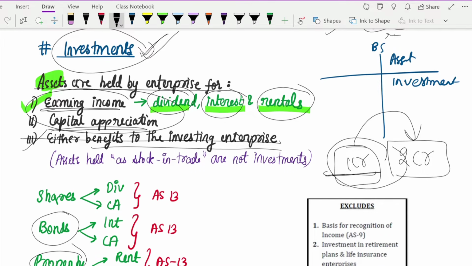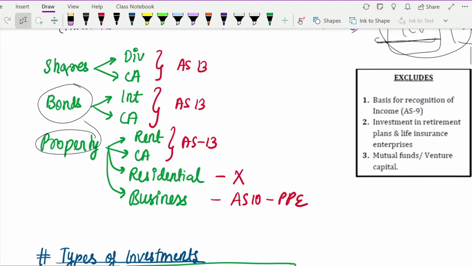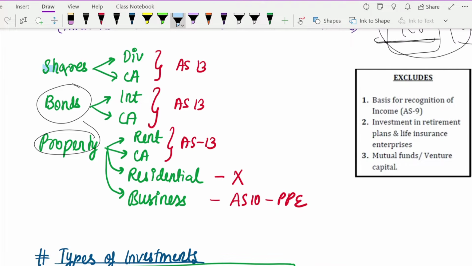Here I have given you an example. In the case of shares, you can earn dividend, and also if the share value increases, you will get capital appreciation from it. So shares will get included in AS13. Next, you have your bonds or debentures. From that you earn interest, as well as if the value of the bond increases, when you sell it you will get capital appreciation, that means you'll get a higher value for it. So that is also included in AS13.